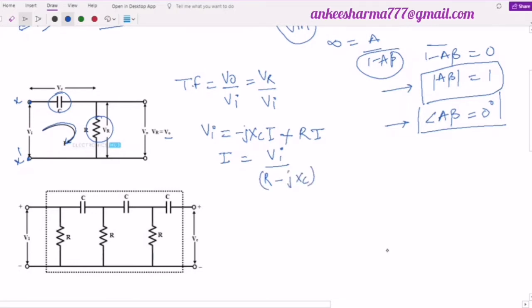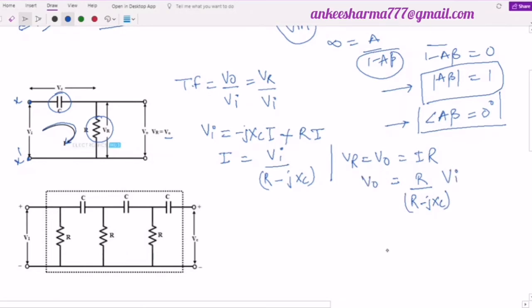Now if I have to find the value of V naught or simply Vr, I can write here Vr will be equal to V naught, which is equal to I into R, which is equal to, what is the value of I? We have already obtained it. So I will write here R upon R minus J of Xc into Vi. So this is the value of V naught.